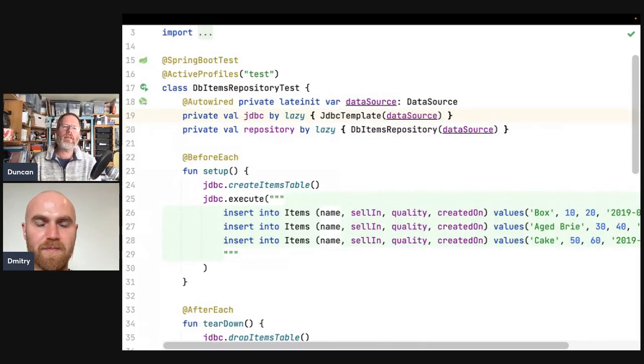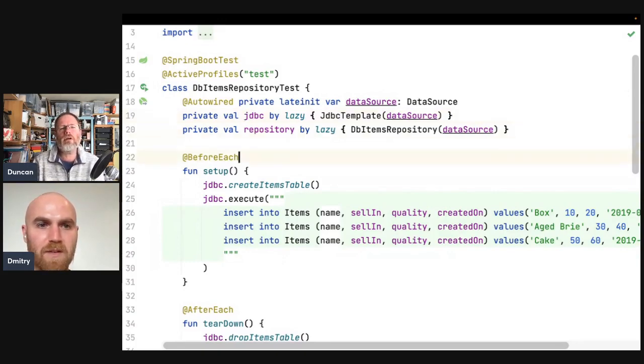Okay, so I like that. I like that change where we've made both the test and the actual DB items repository depend on a lower level, more fundamental JDBC abstraction rather than the Spring one. But Spring is still providing it for us. But this is still a Spring Boot test, right? This is still taking quite a time to run. So I'd still like control of this data source.